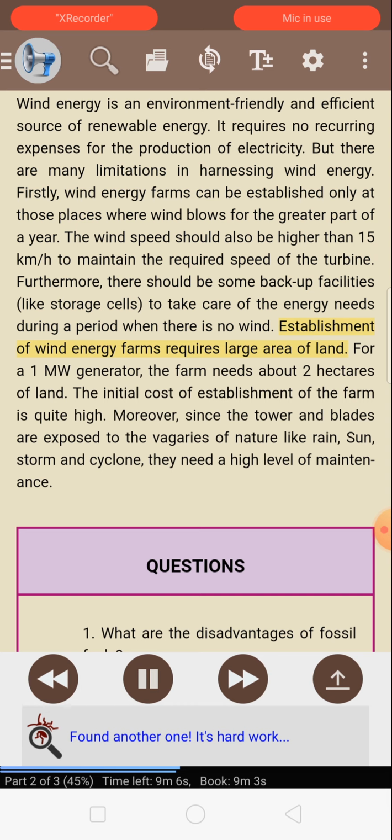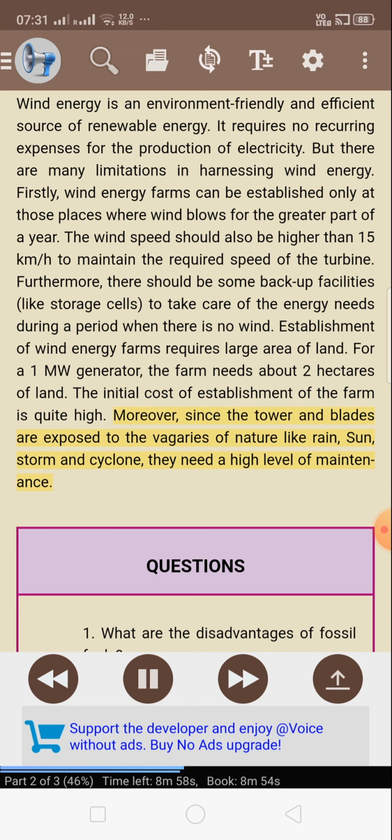Establishment of wind energy farms requires a large area of land. For a 1 megawatt generator, the farm needs about 2 hectares of land. The initial cost of establishment of the farm is quite high. Moreover, since the tower and blades are exposed to the vagaries of nature like rain, sun, storm and cyclone, they need a high level of maintenance.